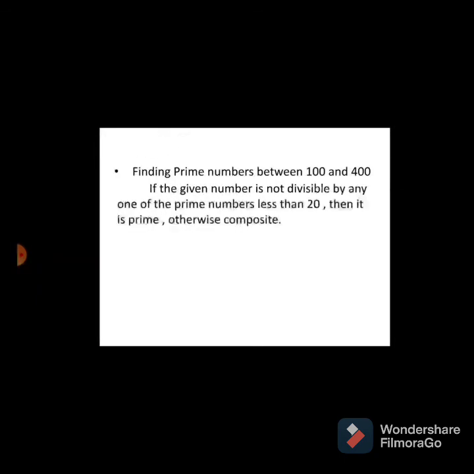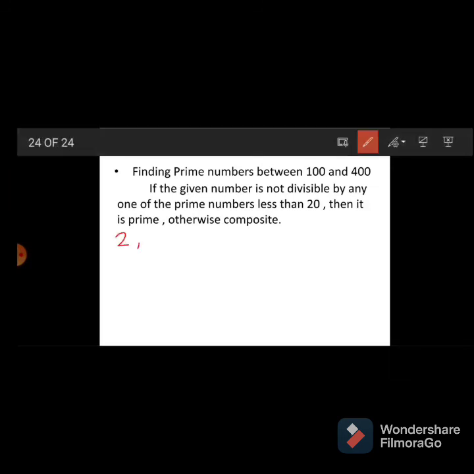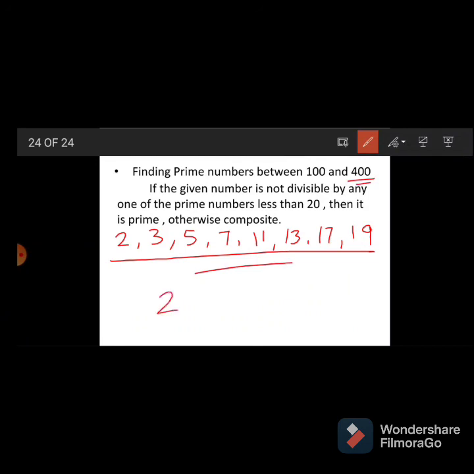Prime numbers less than 20 means which numbers? 2, 3, 5, 7, 11, 13, 17 and 19, and these will be used up to 400, and we can check whether the given number is prime or not. Then let's check whether 283 is prime or not.